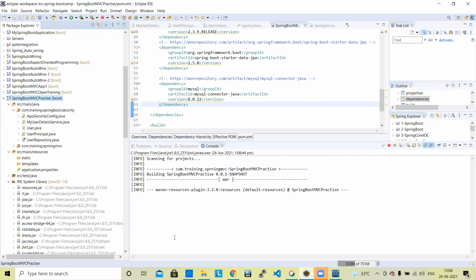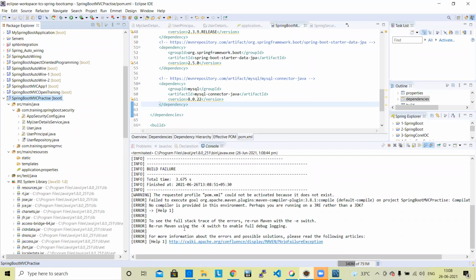Some request file could not be activated; it does not exist.